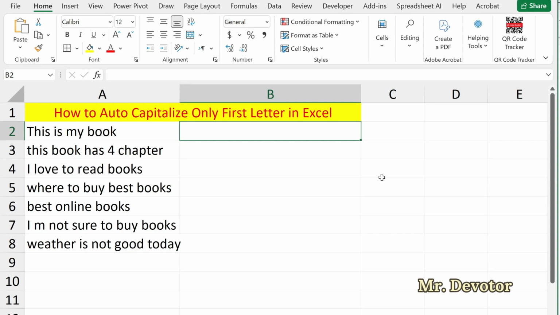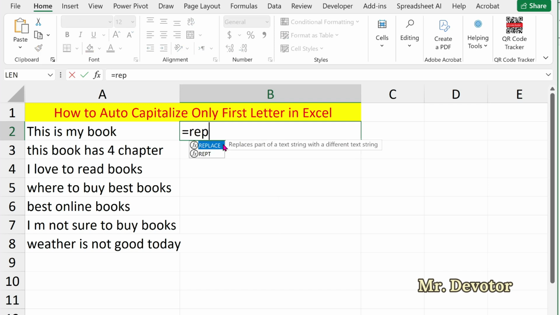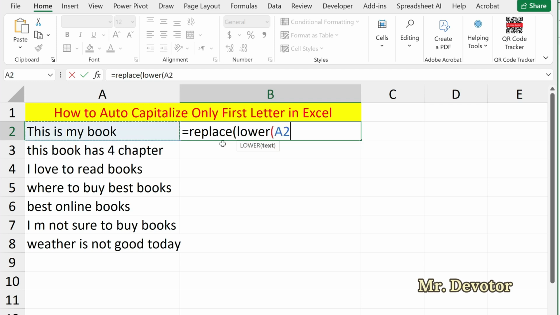Welcome back. If you want to capitalize only the first letter of the sentence but keep the rest of the words lowercase, then use this formula. For this, you need to put the equal sign and use the replace function and open the bracket and type lower and open the bracket and select the cell reference, which is A2, and close the bracket and space